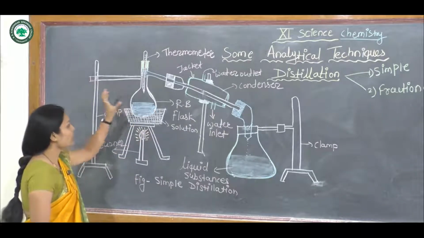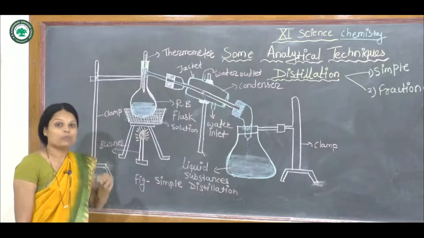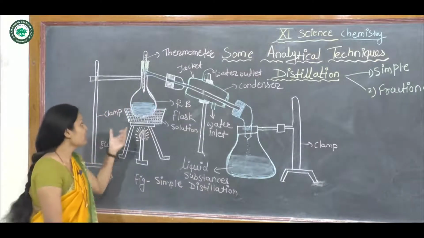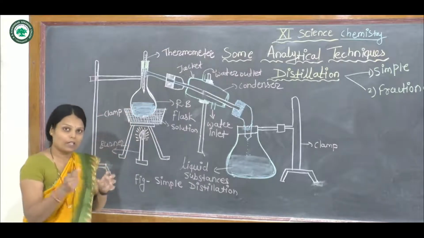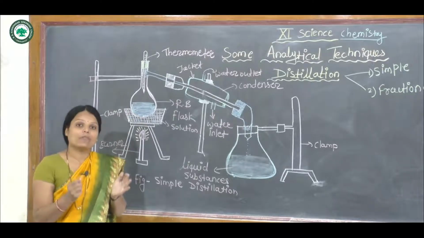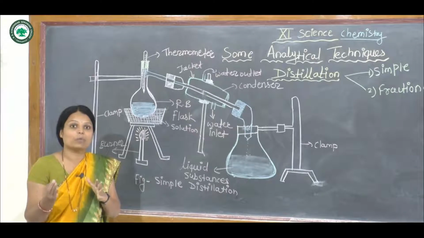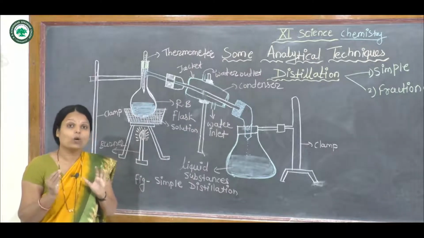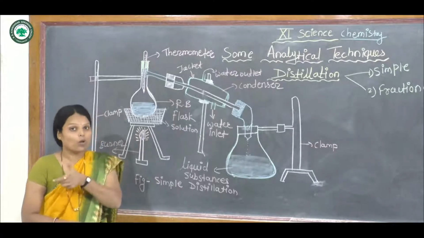Now the round bottom flask is fitted with a thermometer to measure the temperature of the solution. The solution is taken in the round bottom flask. In this solution the separation takes place when the difference in temperatures is 30 degrees. Means here a volatile liquid is separated from a non-volatile liquid.